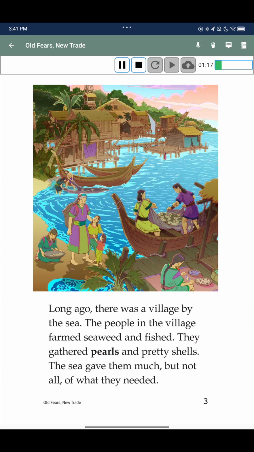Long ago, there was a village by the sea. The people in the village farmed seaweed and fished. They gathered pearls and pretty shells. The sea gave them much, but not all of what they needed.